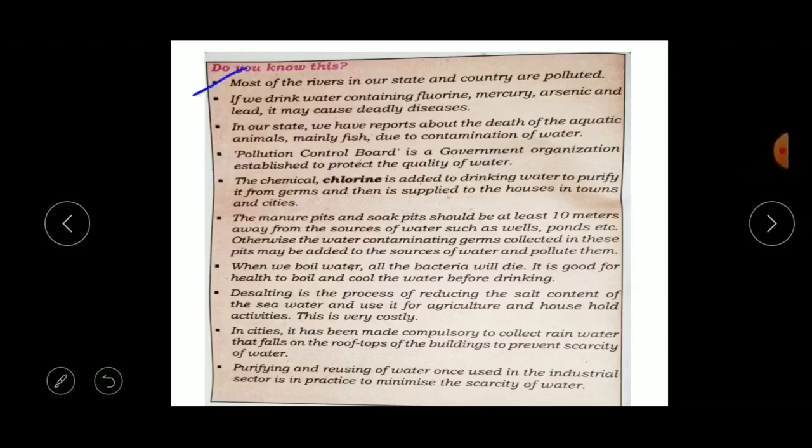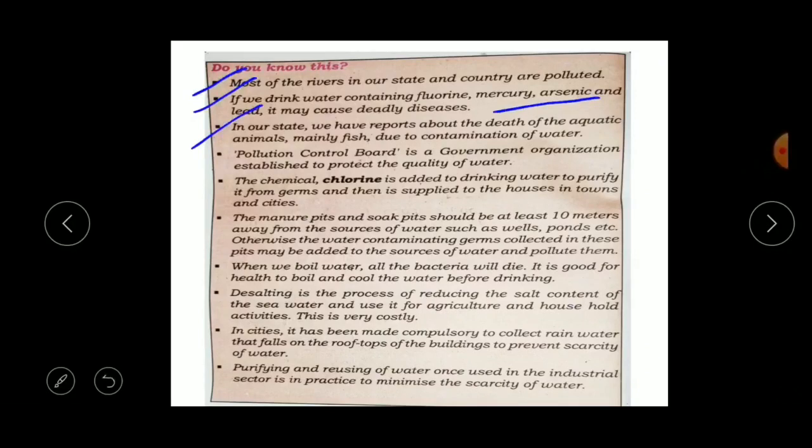So the next point is if we drink water containing fluorine, mercury, arsenic and lead, it may cause deadly diseases. If you're drinking water which contains fluorine, mercury, arsenic and lead, these are chemicals, okay, so it may cause deadly diseases.